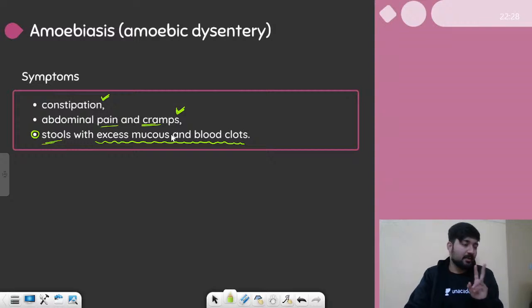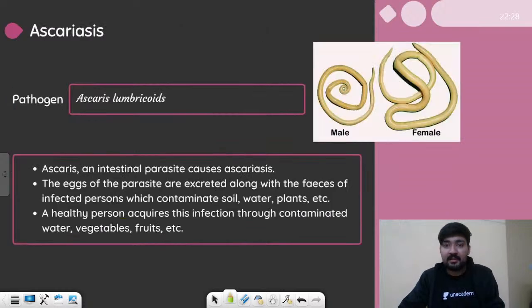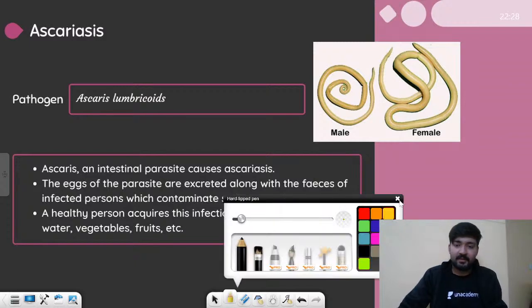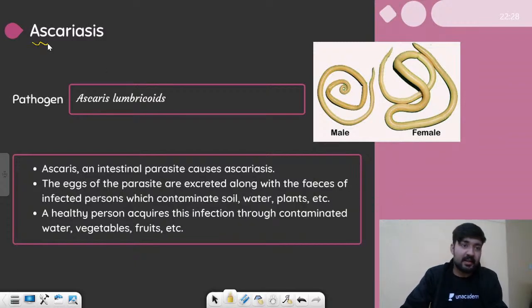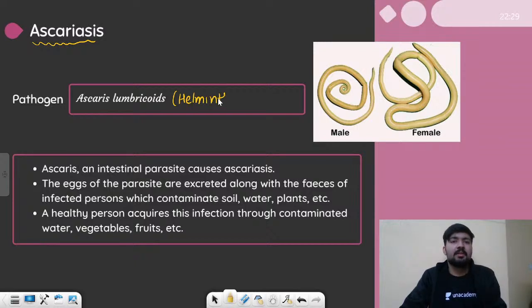So yes, these were the two protozoan diseases. Now let's move on, and now we will talk about helminthic diseases. And the first one is Ascariasis. Ascariasis is a helminthic disease which is caused by the pathogen Ascaris lumbricoides, which is a helminth, aschelminth, or nematode. All these are same things. So it is a helminth, right?